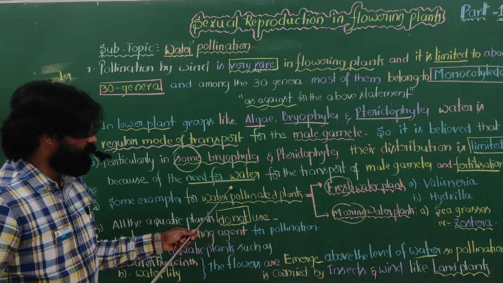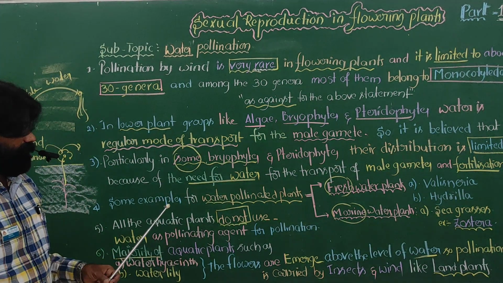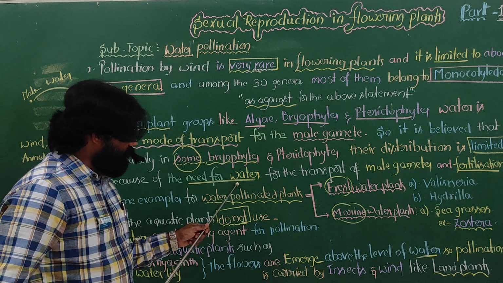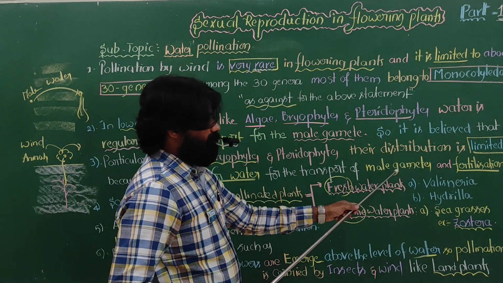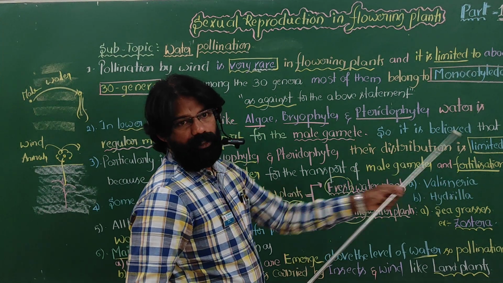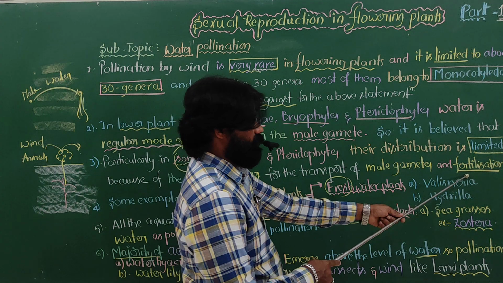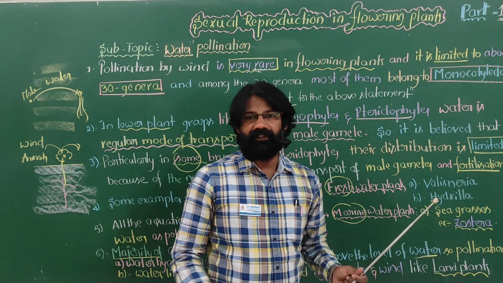If water is not there, then bryophytes and pteridophytes cannot distribute. Water is important for the transport of male gametes. Then the further step is fertilization, the process of fusion of the male gamete with the female gamete.